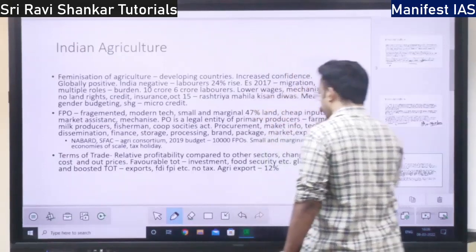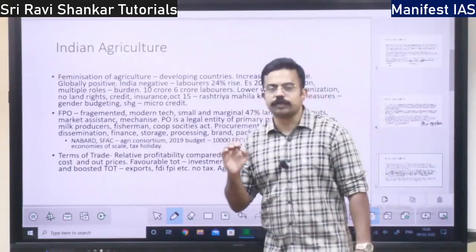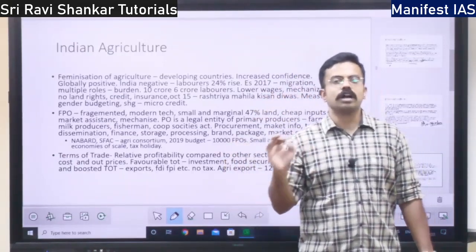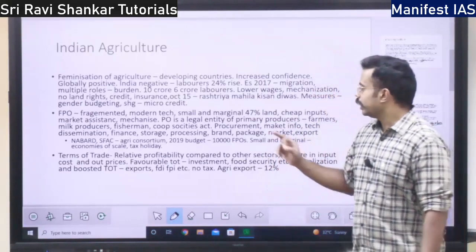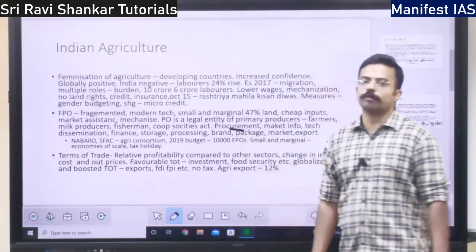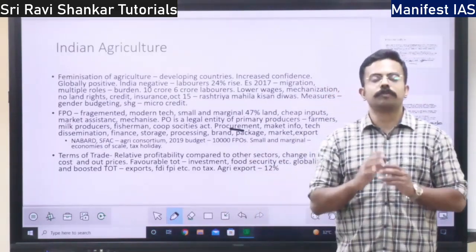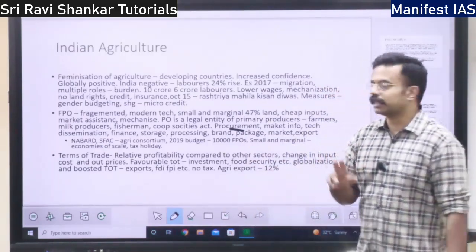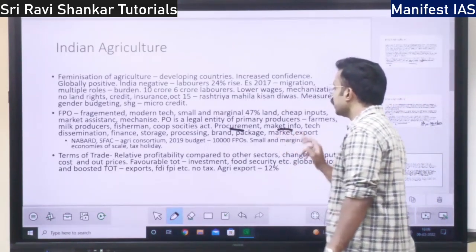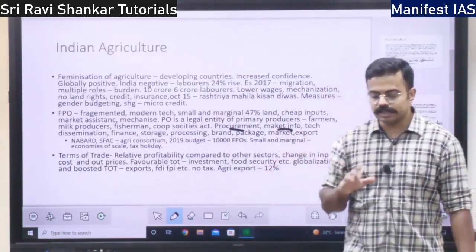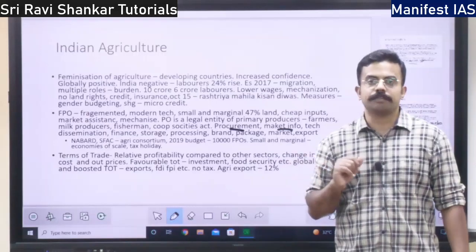Next, what are the functions? What functions do these farmer producer organizations carry out? They carry out the function of procurement. That is, they procure all the food products produced by the farmer. Then the farmer producer organization will provide market information.